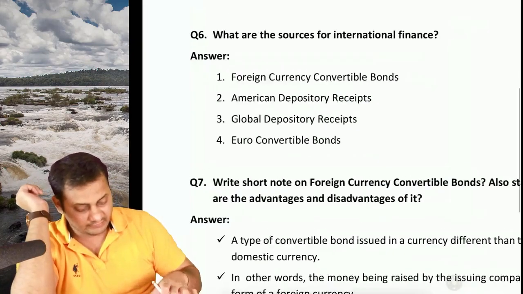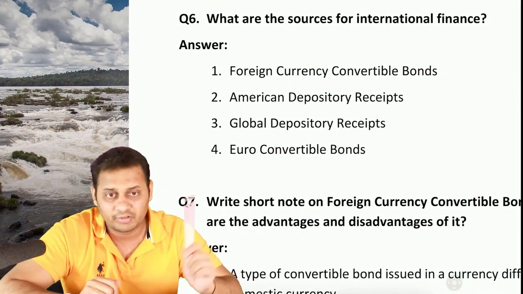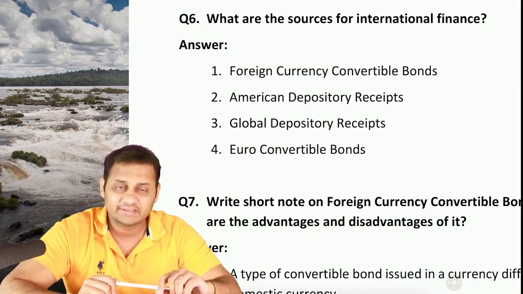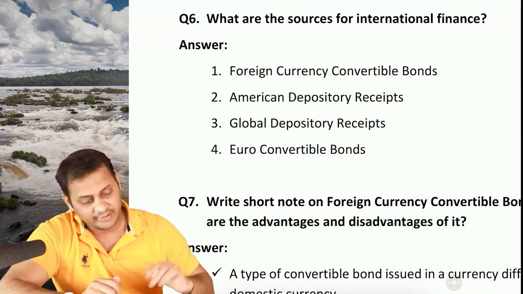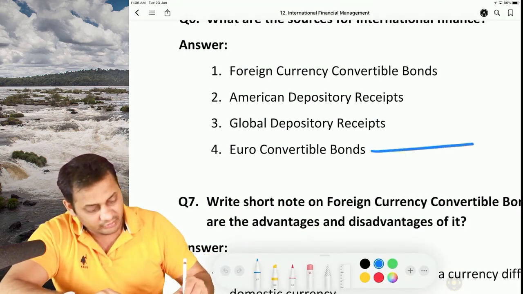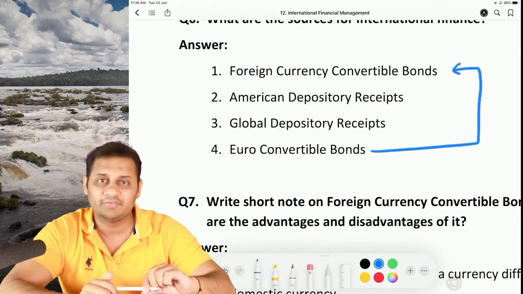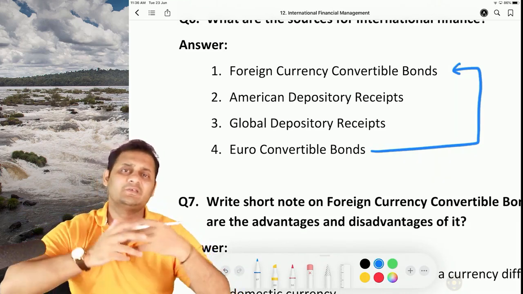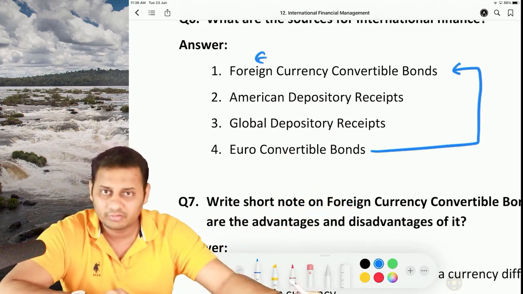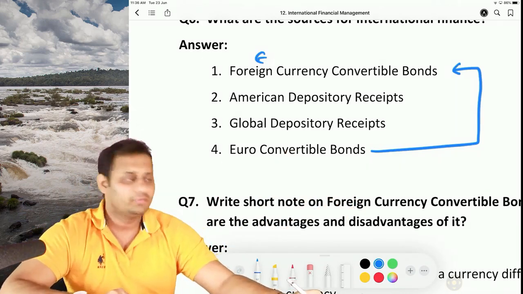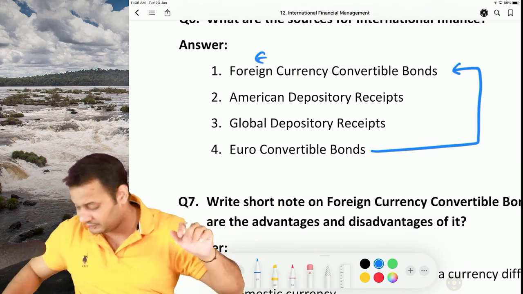The very first one out of that is foreign currency convertible bond. Then comes American depository receipt, and then comes global depository receipt. And the fourth one is euro convertible bond. I don't understand why they have given euro convertible bond, because euro convertible bond is a part of the FCCB itself. Foreign currency covers every currency, and it also covers euro. So that's euro convertible bond. Simple. Let's talk about foreign currency convertible bond now.